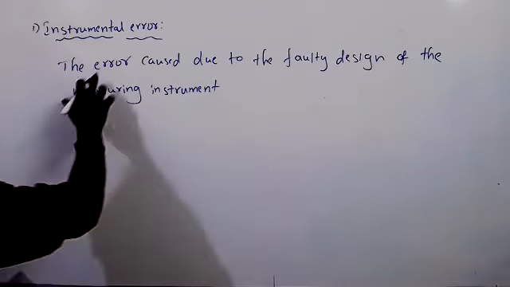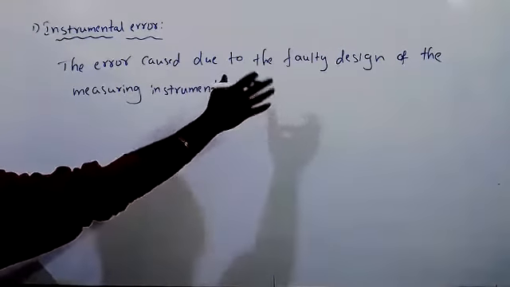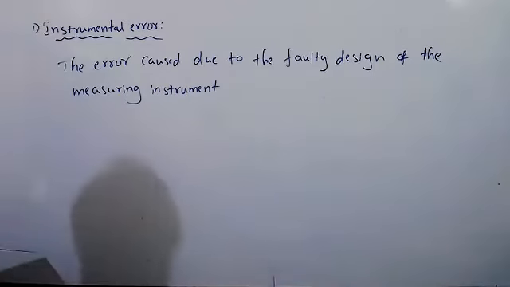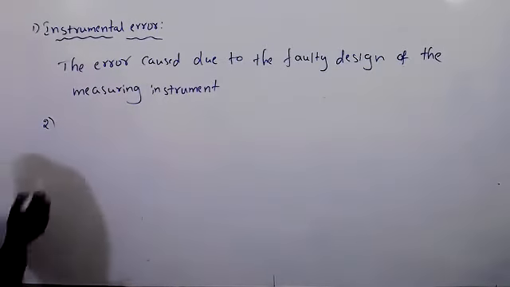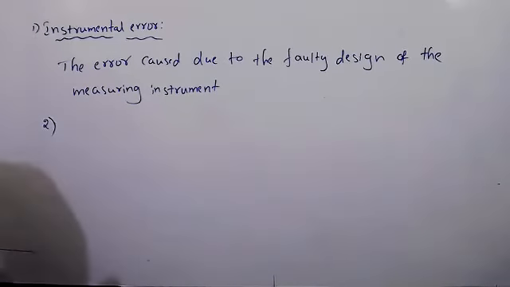This error is caused due to the faulty design. So when they are designing that, there is some error. You can see the simple pendulum. To calculate that, we will use a stopwatch. In stopwatches also some errors will be there.